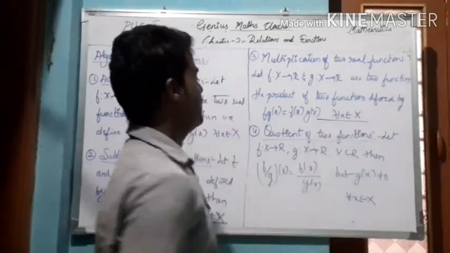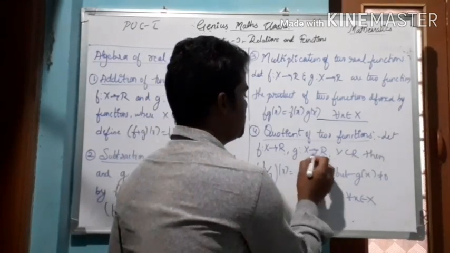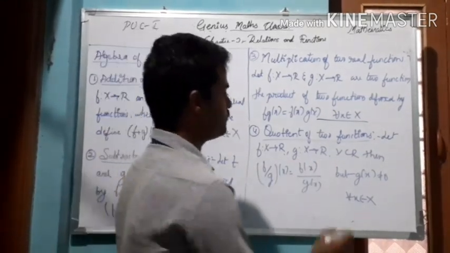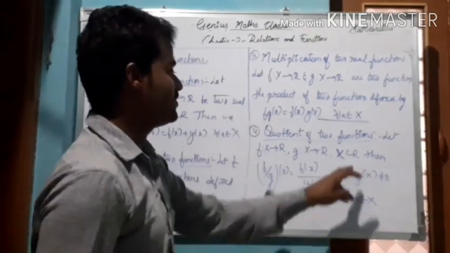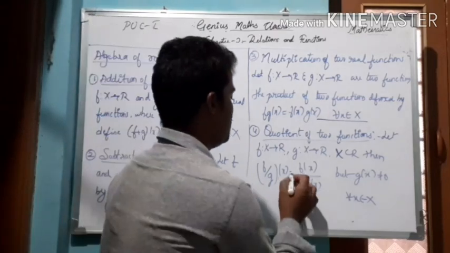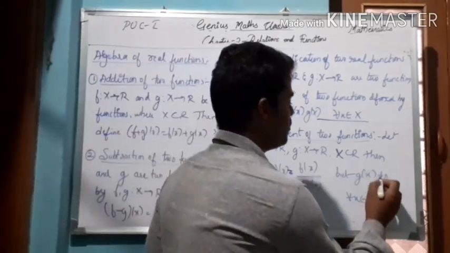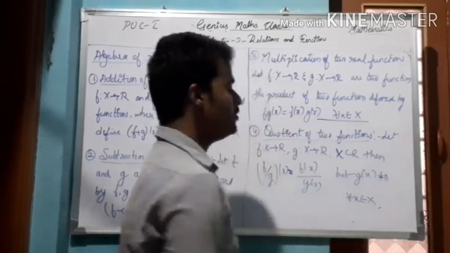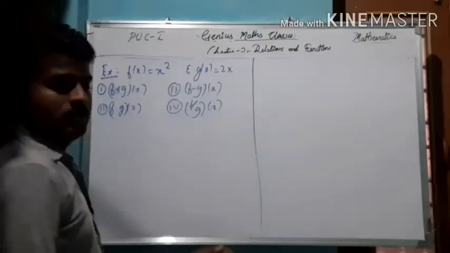And the quotient of two functions f from X to R and g from X to R, where X is a subset of R, then (f by g) of x equal to f of x divided by g of x, but g of x must not be equal to 0 for all x belongs to X. This is about the algebra of functions.